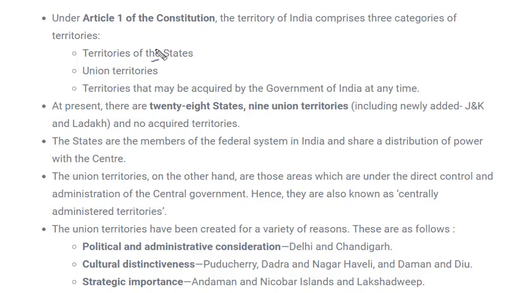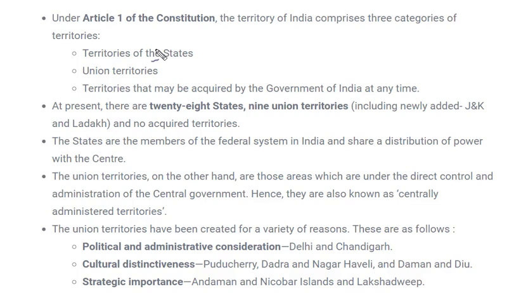And during that time Pakistan was also formed. So Pakistan was trying to get some states in their segment, whereas India was trying to get most of the states in their segment. Because of that, in the constitution, in Schedule 1, it is mentioned that India, that is Bharat, shall be a union of states, including territories mentioned in Schedule 1. And what are these territories mentioned in Schedule 1?